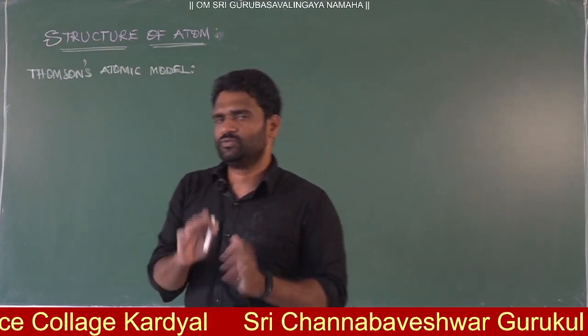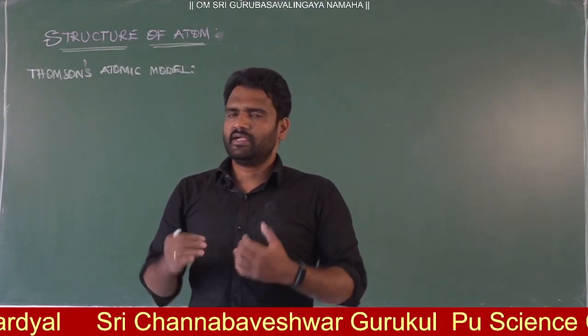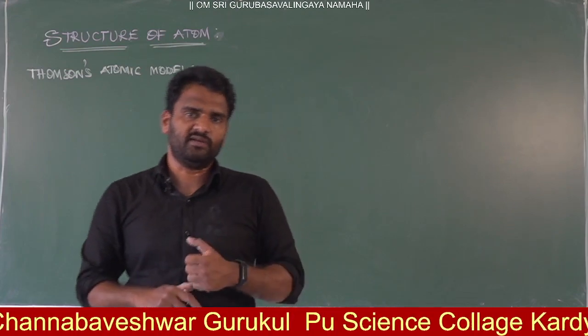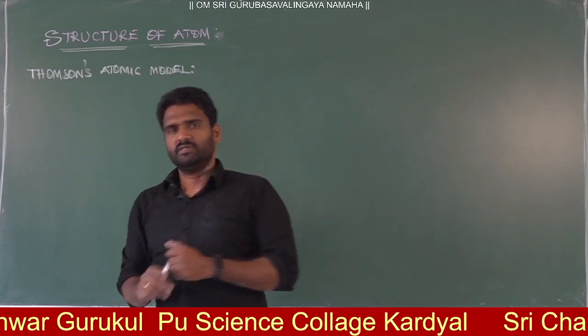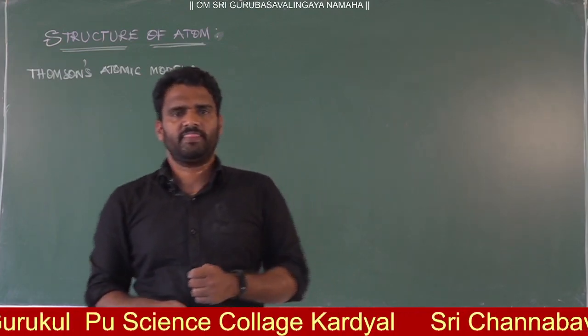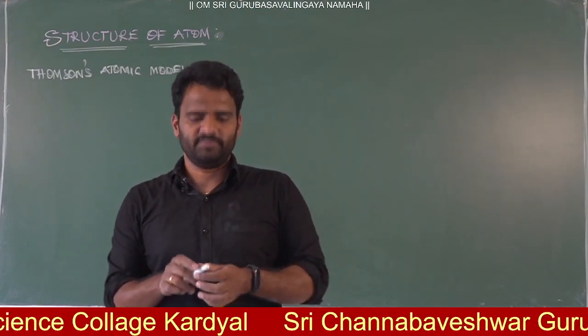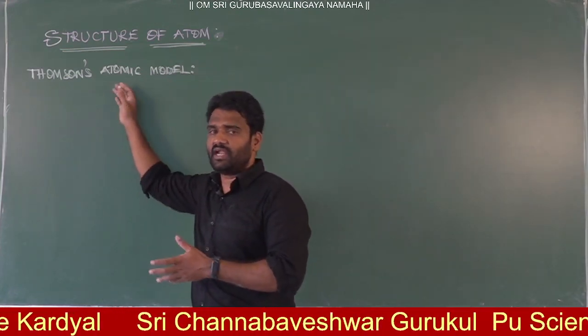This is what we had discussion on in previous classes. Today we are going to start after the discovery of electron and proton. After the discovery of electron and proton, J.J. Thomson proposed one atomic model. That model is the Thomson atomic model.